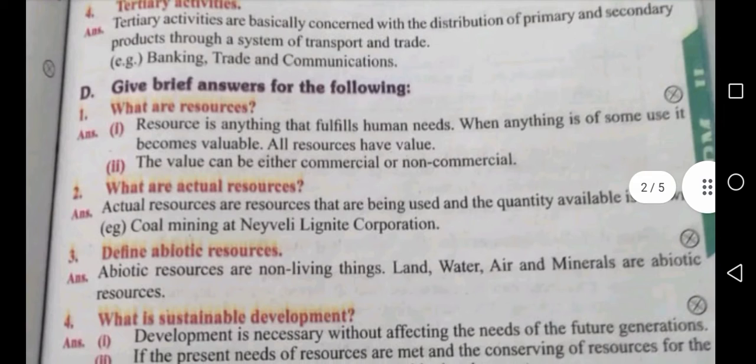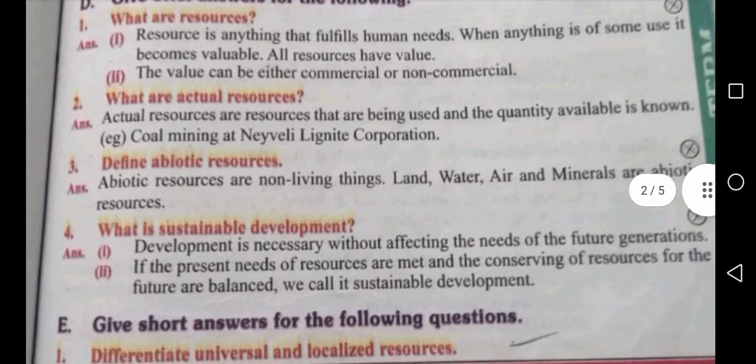Second question, what are actual resources? Actual resources are resources that are being used and the quantity available is known. Example, coal mining at Neyveli Lignite Corporation. Next, third question, define abiotic resources. Abiotic resources are non-living things. Land, water, air, and minerals are abiotic resources.